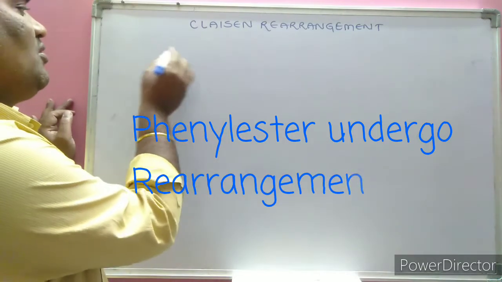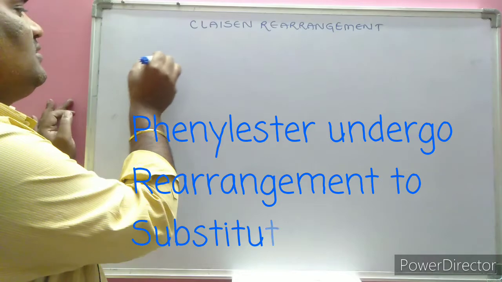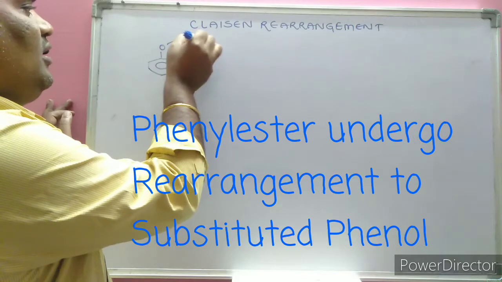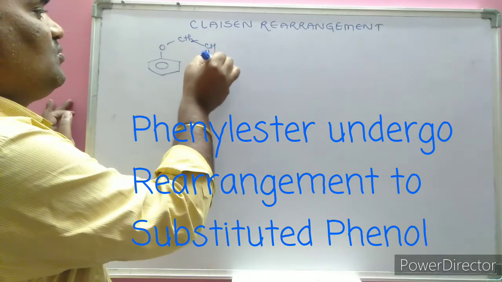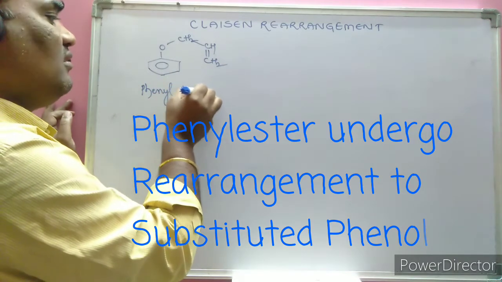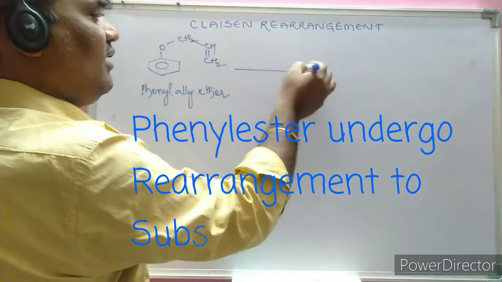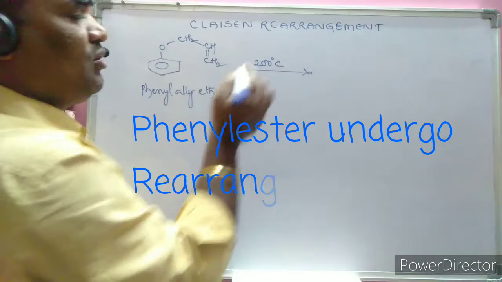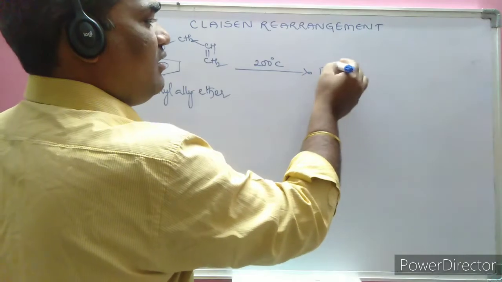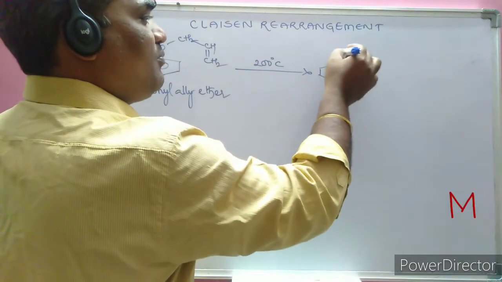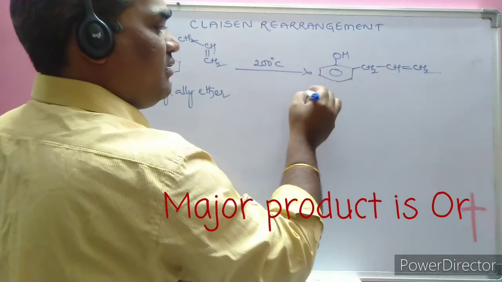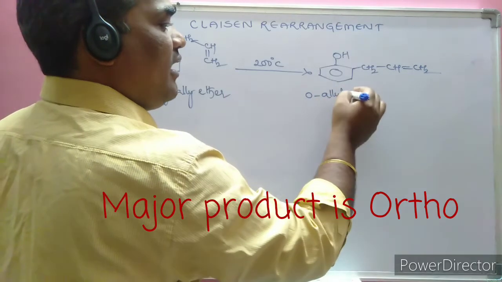The Claisen rearrangement reaction: on one side the phenyl group is taken, on the other side the allyl group, CH=CH2. The name of this compound is phenyl allyl ether. When phenyl allyl ether is heated to approximately 200 degrees centigrade, it undergoes an intramolecular rearrangement reaction, and the major product is the one in which the allyl group is substituted at the ortho position, which we call o-allyl phenol.